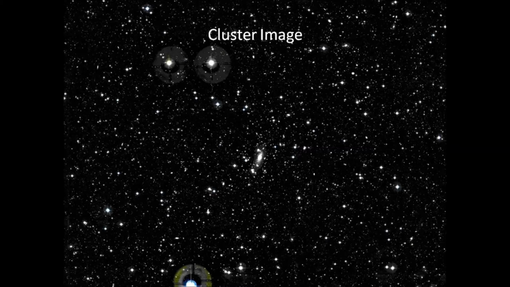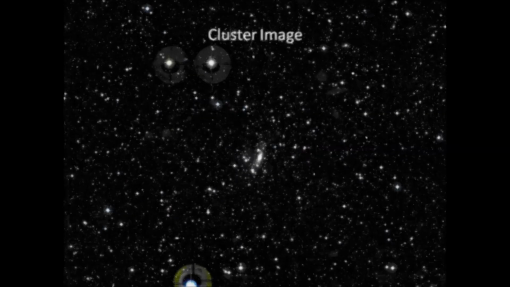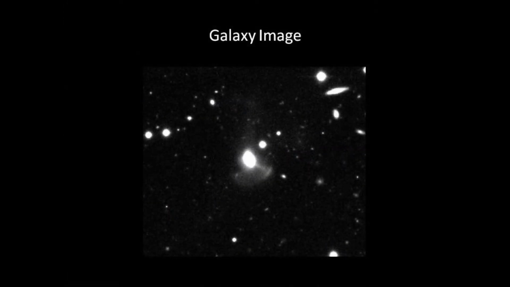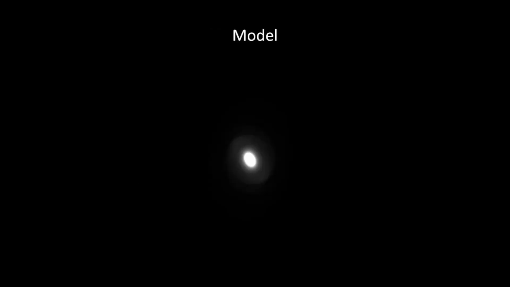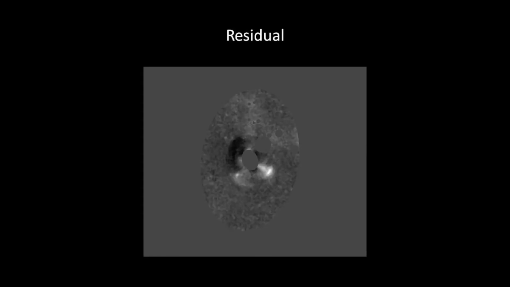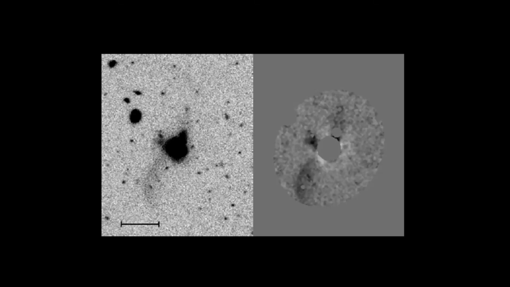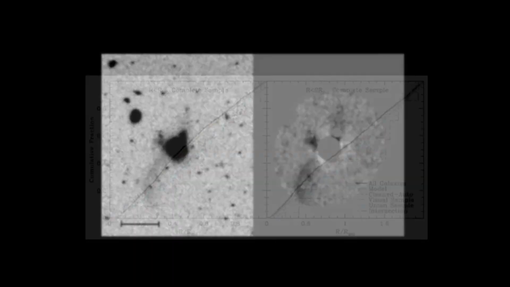For the automated sample, we follow the general procedure of Tal et al. 2009. We divide the galaxy images by best fit model galaxies created by nested elliptical isophotes, and then measure the average absolute value of the resulting residual. If this is above a threshold value, the galaxy is flagged as tidally disturbed in the automated sample. With the depth of our data, we find 3% of the galaxies have identifiable tidal features.